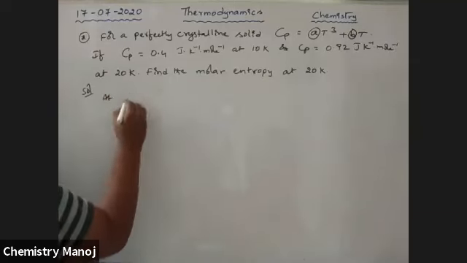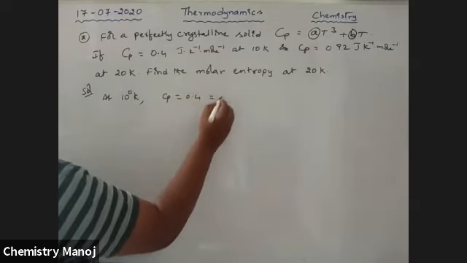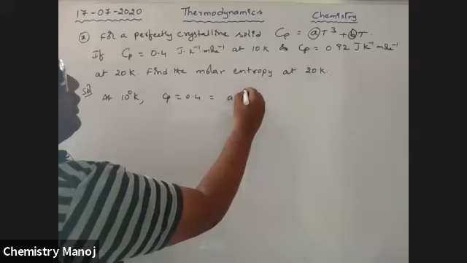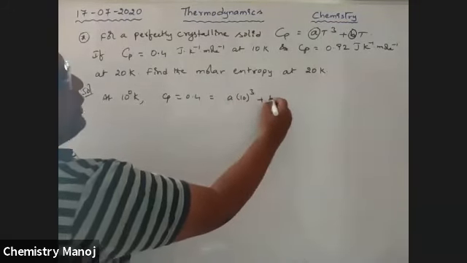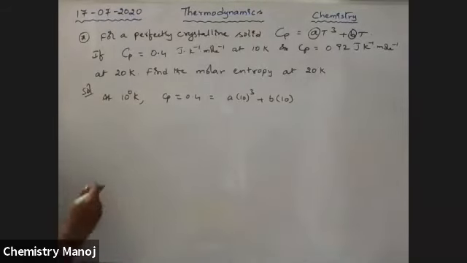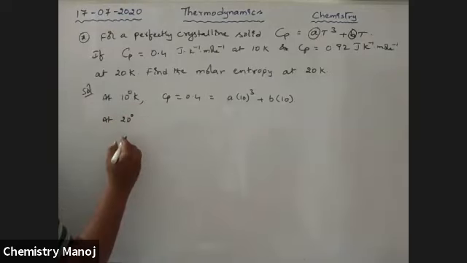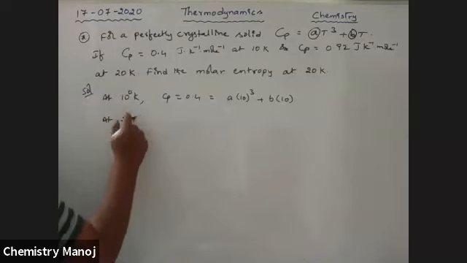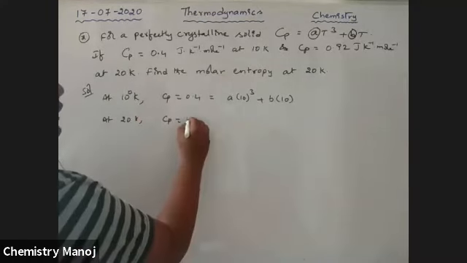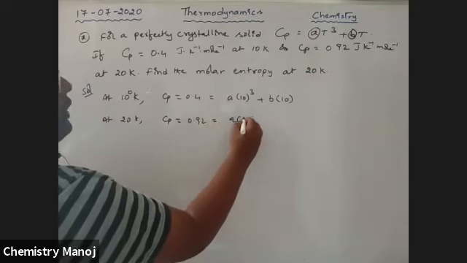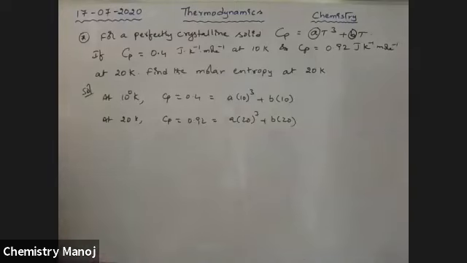At 10 Kelvin, Cp is equal to 0.4, which is equal to A T cubed, T means 10, plus B T, T means 10. Next, at 20 Kelvin, Cp is given as 0.92, that is A 20 cubed plus B 20.